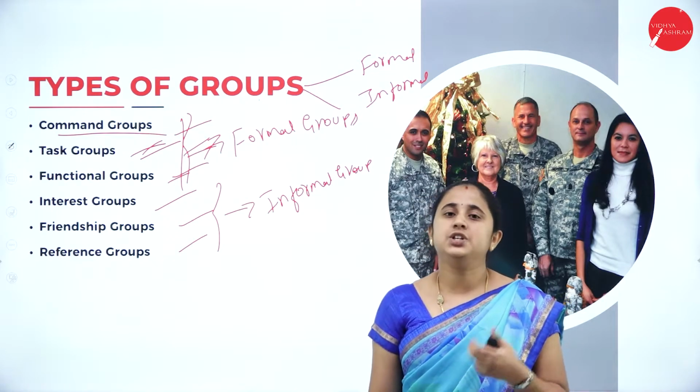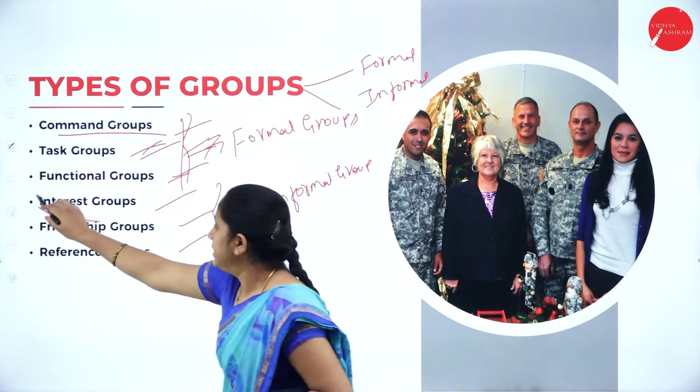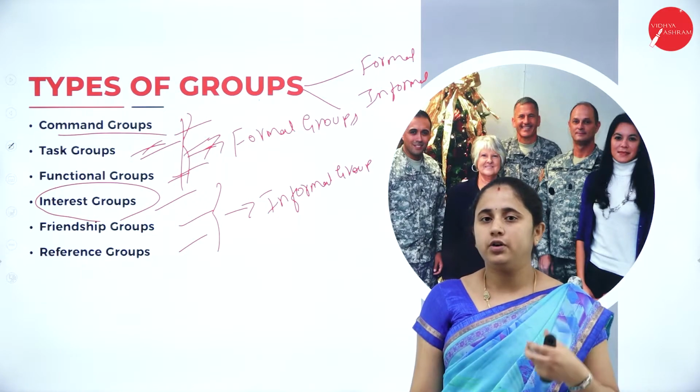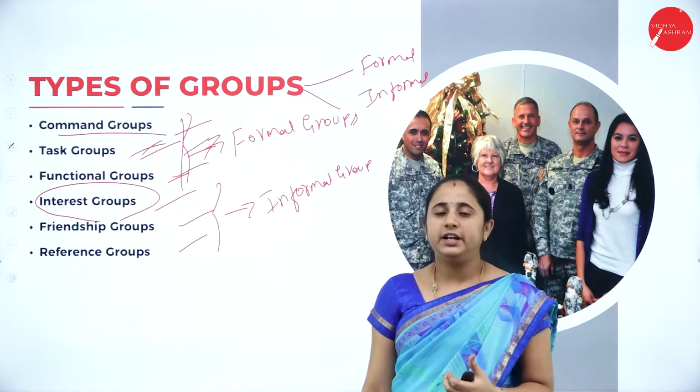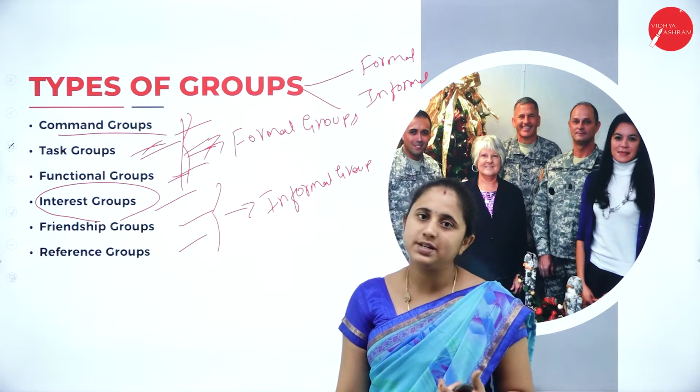There is no compulsion to be a part of a formal group in an interest group. Based on the individuals and their common goals, in order to accomplish those common goals, the interest group is formed.